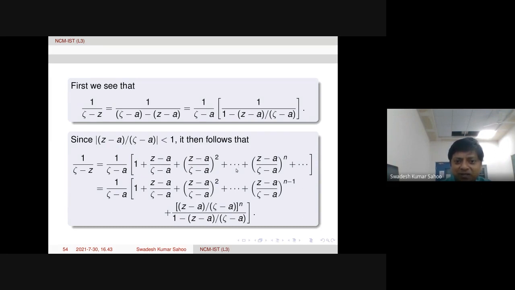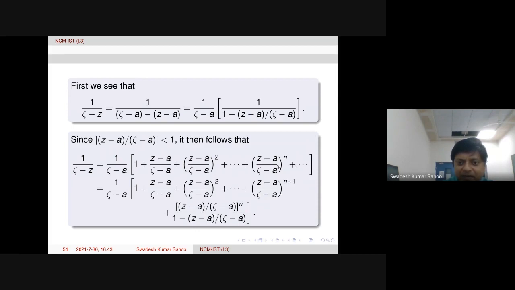Now, in the geometric series, up to n minus 1 terms we keep, and for the remaining terms we take common (z minus a over zeta minus a) power n. Then the remaining is again a geometric series. So that can be written as 1 over 1 minus (z minus a) by (zeta minus a). Is it clear, this part?